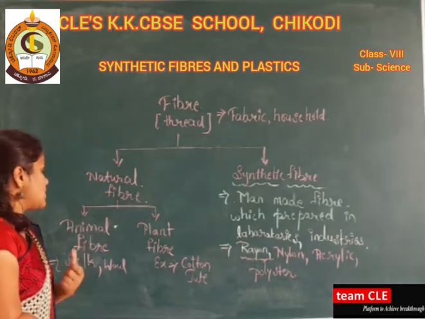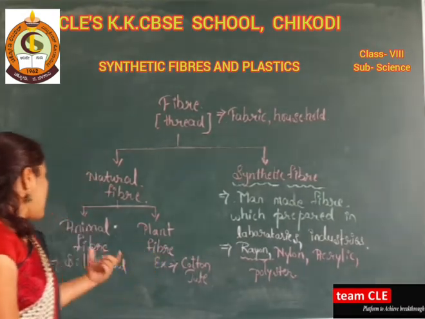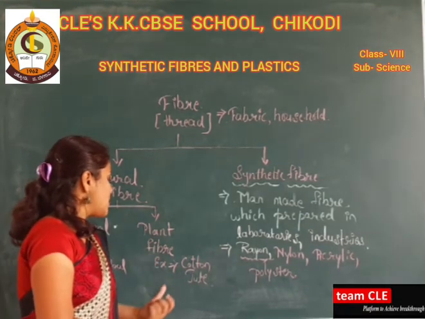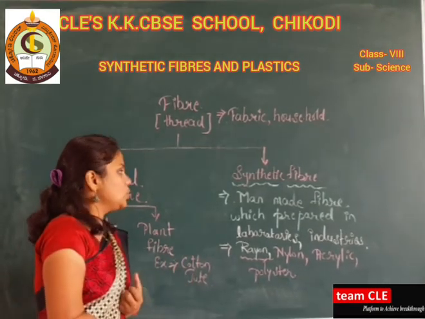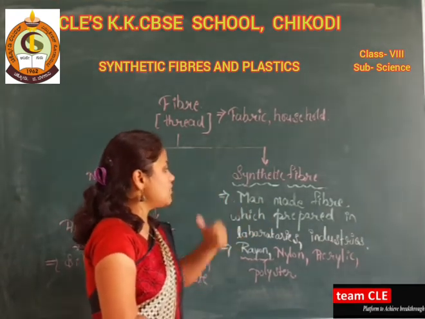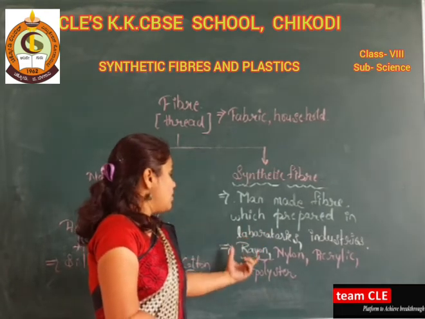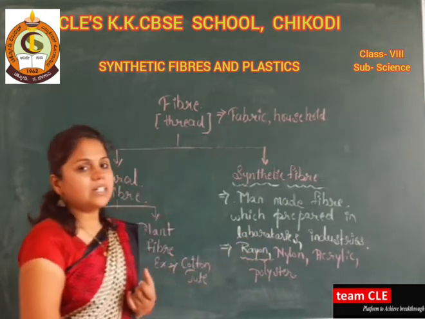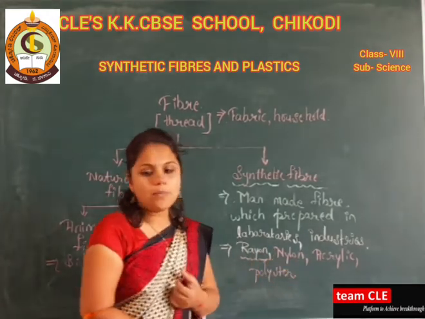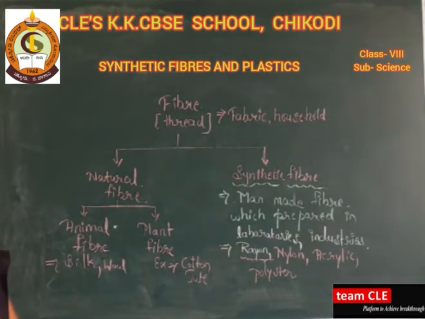What are the two classifications? That is animal fiber and plant fiber. Animal fiber examples are silk and wool. Plant fiber examples are cotton and jute. When we are talking about synthetic fiber, it is nothing but the man-made fiber. And what are the examples of synthetic fibers? That is rayon, nylon, acrylic and polyester. These are some examples of synthetic fiber.